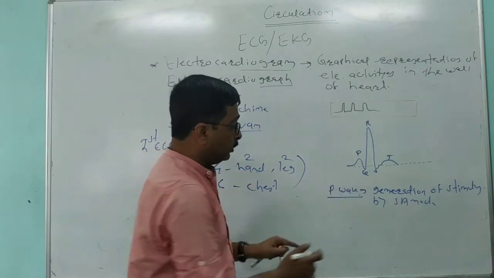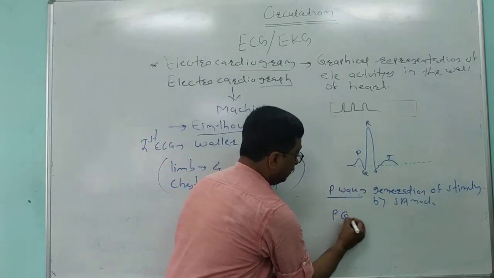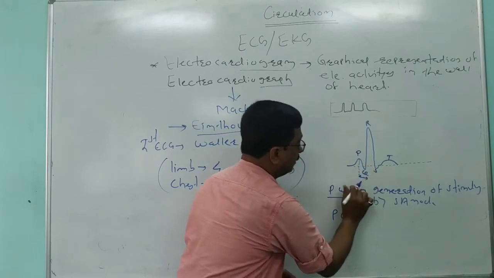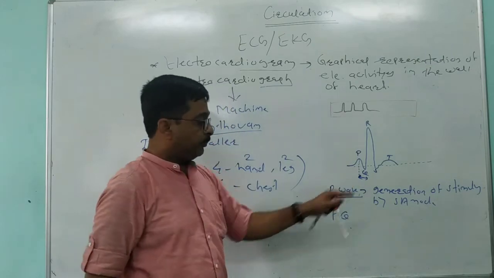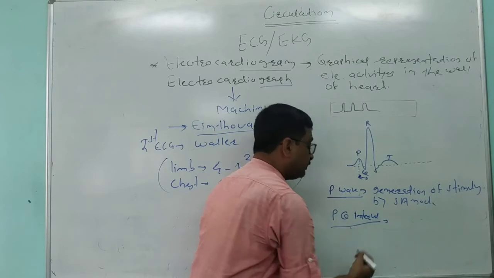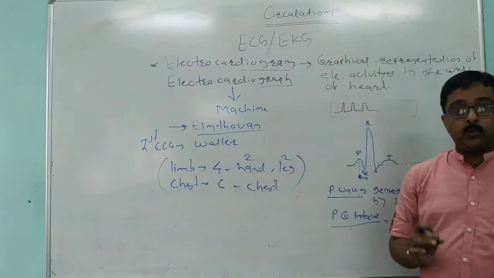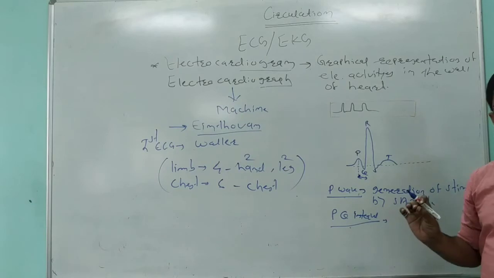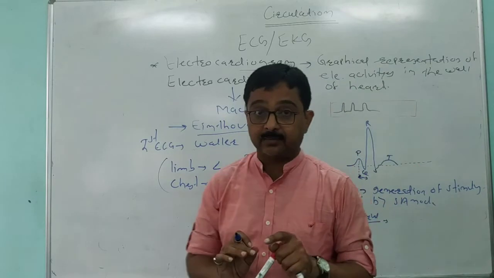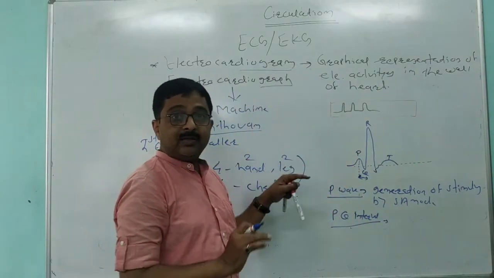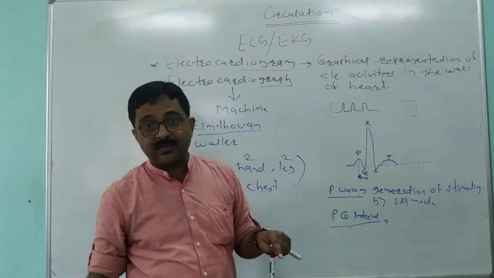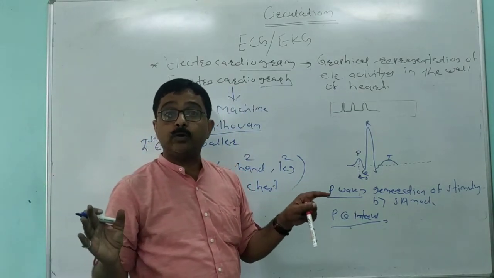Now this PQ interval. So this is P, and this distance is the PQ interval. The PQ interval denotes auricular depolarization. That means the auricles are going to contract. What happens? The SA node generates the stimulus. That stimulus is passed over the walls of the left auricle, and as a result both the auricles are going to contract.